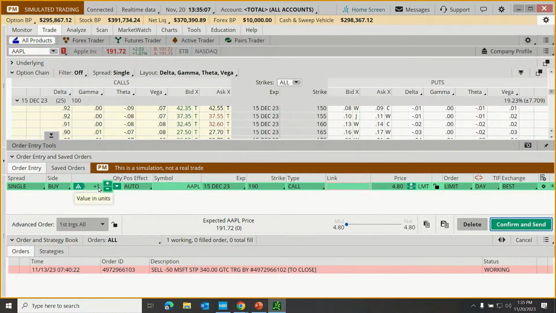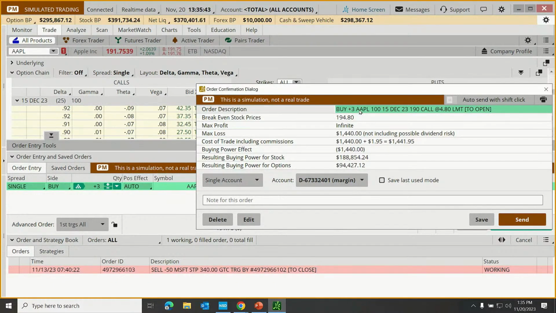By default, my thinkorswim platform is set to buy 1 contract. Most will be set to 10 contracts, okay? But you can just change the quantity right here. Like just delete what's in there, replace it with the desired quantity, and that's going to have the intended underlying, the intended expiration, the intended strike price, the intended side. I can set a limit order right here, change it to market if I want to, change the time in force. Anyway, all of that very quickly done, and I could confirm and send my order right here.